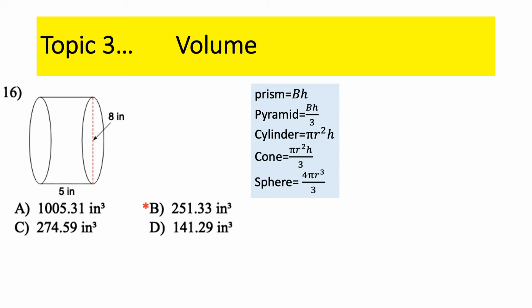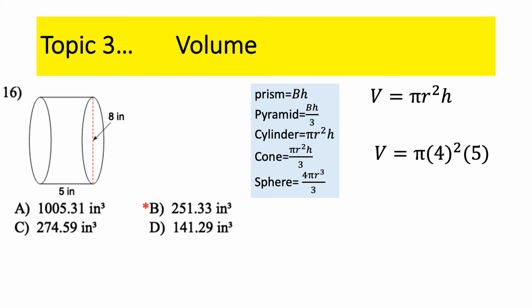Pi r squared is the area of a circle, and then the height of the cylinder. The distance between the two bases, the circles, is the height, which is 5 inches. I need the radius, and I just gave you a diameter. The diameter is 8, so the radius is 4. Those are the values I plug in: 4 is the radius, and the height is 5.